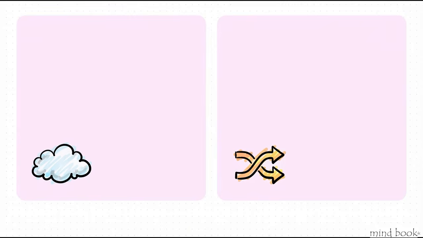Okay, let's clear up a super common confusion right now: vagueness versus ambiguity. Vagueness is simply a lack of precision.